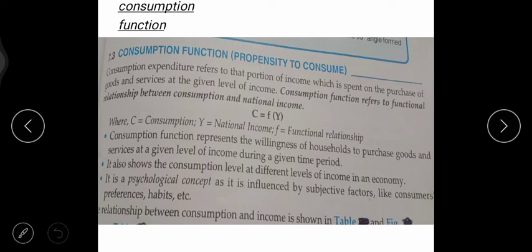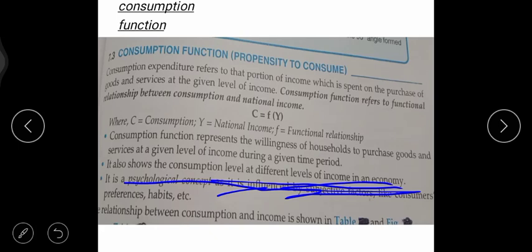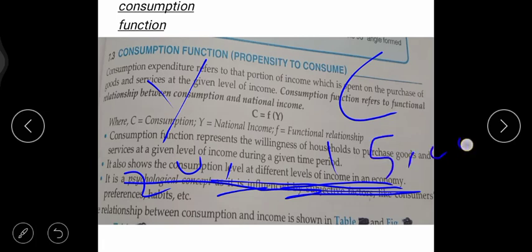Second point, I have told you, it also shows the consumption level at the different levels of income, right children? Suppose income is 20,000 and the consumption is 15,000, okay, and your saving is 5,000, right?